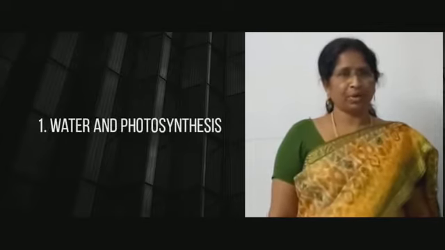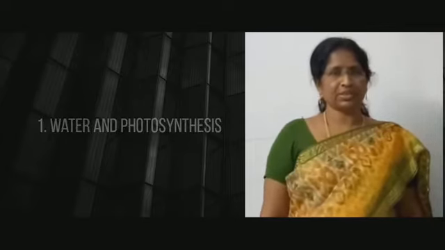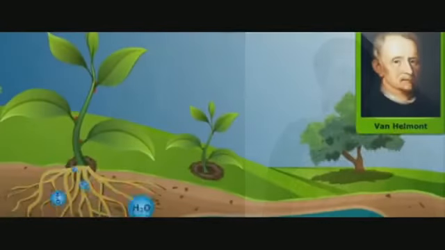The first one, water and photosynthesis. Looking at water and photosynthesis, we can recall the Van Helmont experiment in class 7, where he found that water is necessary for the growth of the plant. He also proved that water helps in increasing the mass of the plant.